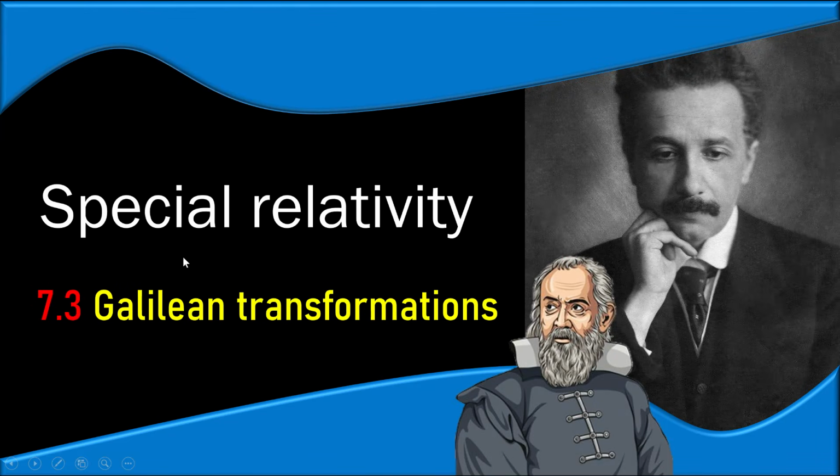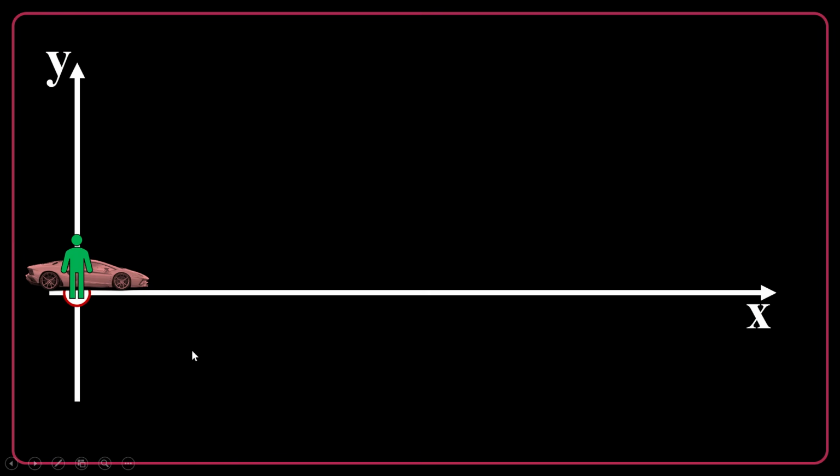Before we delve into Einsteinian special relativity, it's very useful to have a background knowledge about Galilean transformations. Galileo is the founder of kinematics. He believed that space and time were absolute. Galilean transformations means how to analyze the speed and distance from one reference frame to the other.